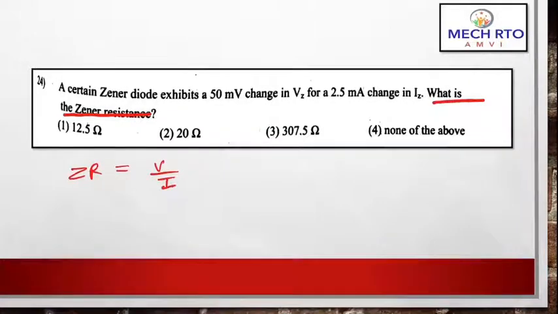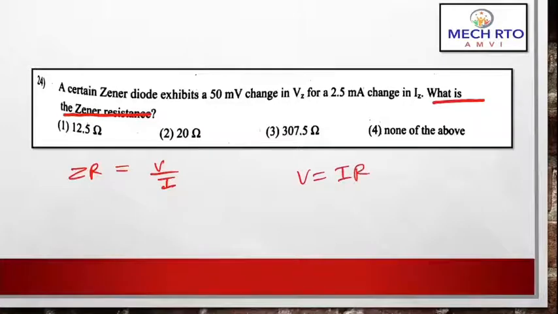If you understand basic electronics, you'll also remember that in the 10th or 12th examination we used this formula, that resistance is equal to voltage by current, or we commonly say that V is equal to IR.